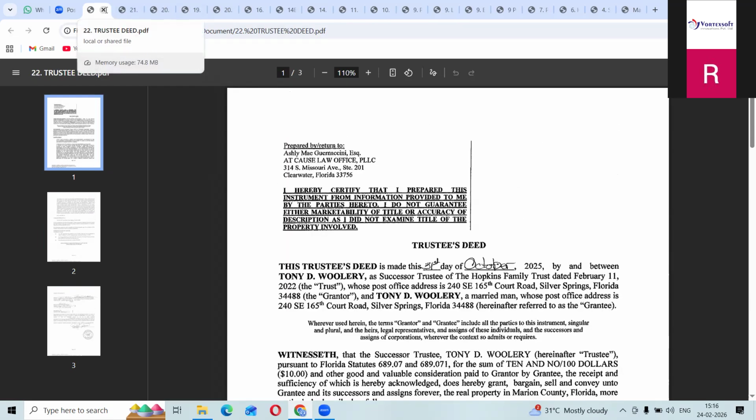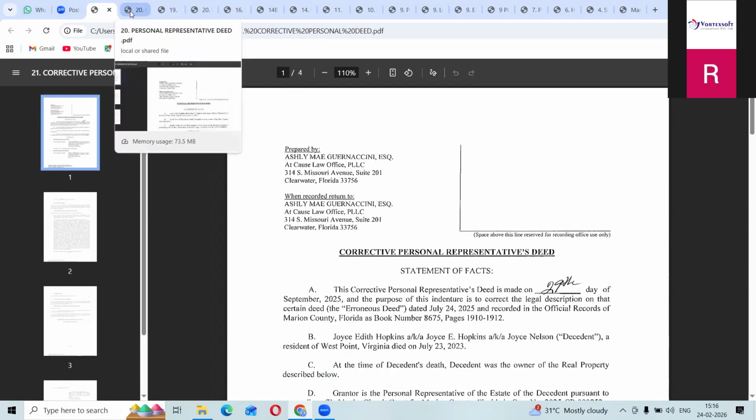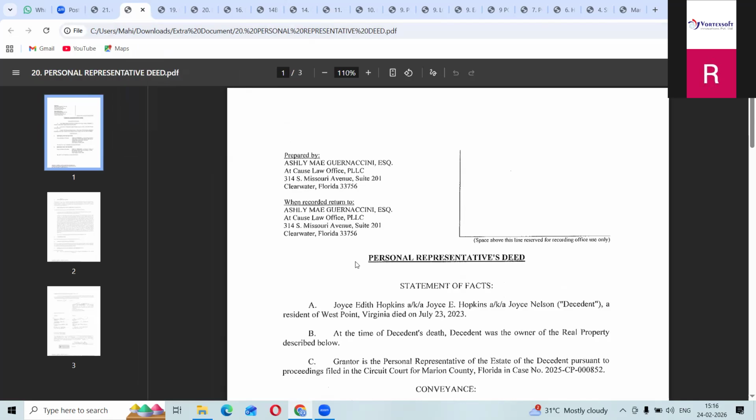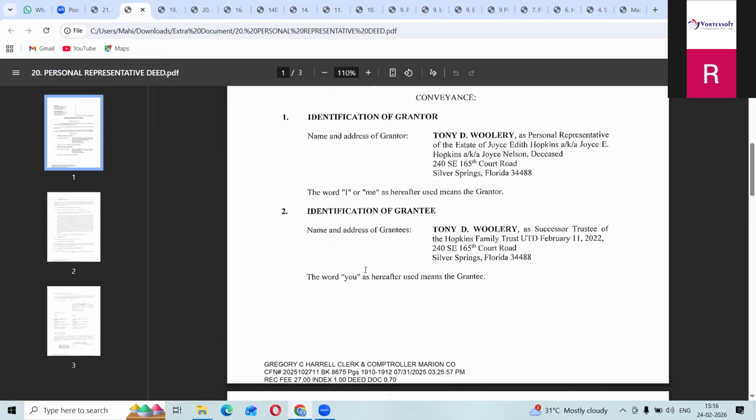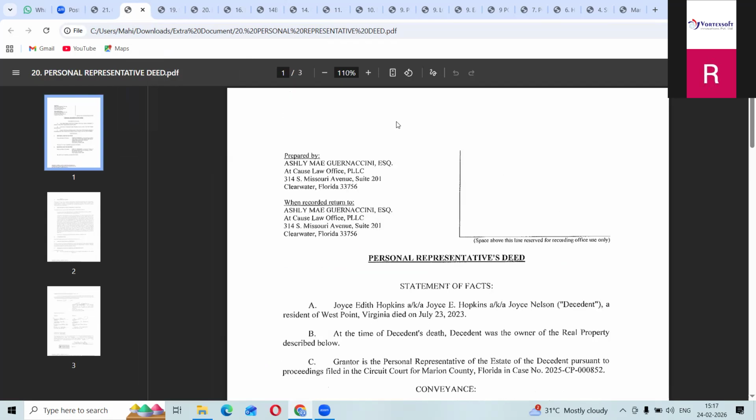Now we will go for the corrective personal representative deed. Before this, we will go for one more, which I will tell you later. First I will do the personal representative deed. I already told that if you have a busy schedule, with so many properties, and you are a business person, you will not be able to go to all the properties at a time. So you make one person a legal representative, who can do all the documentation, checking, and signatures on your behalf. For that they make this personal representative.